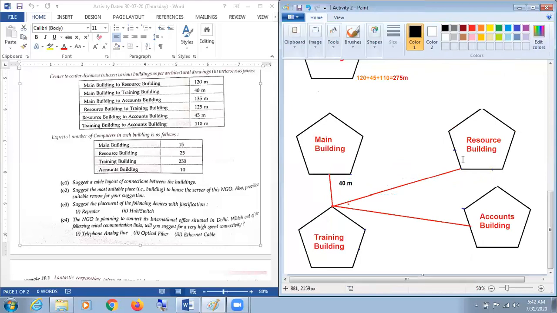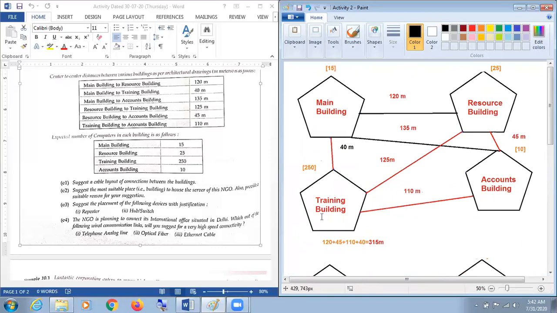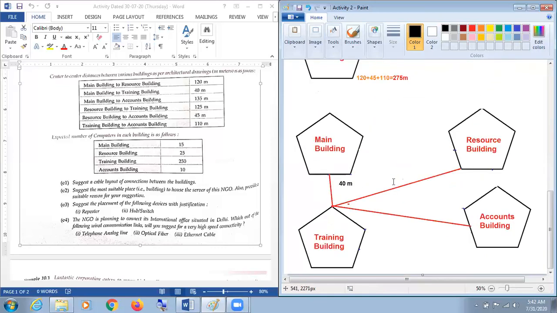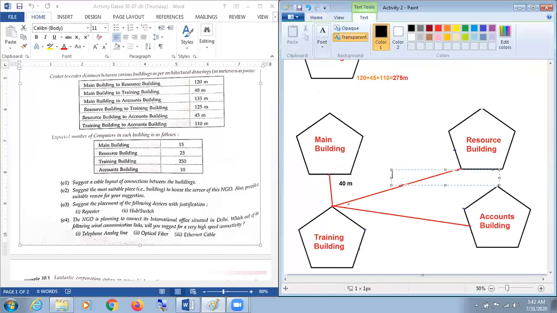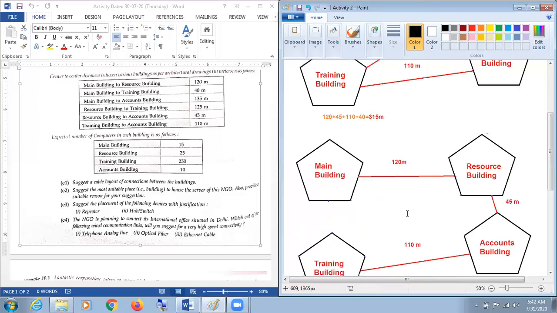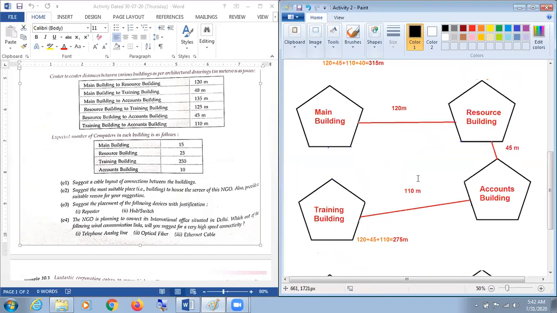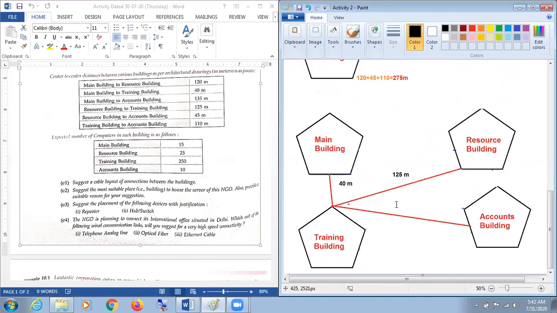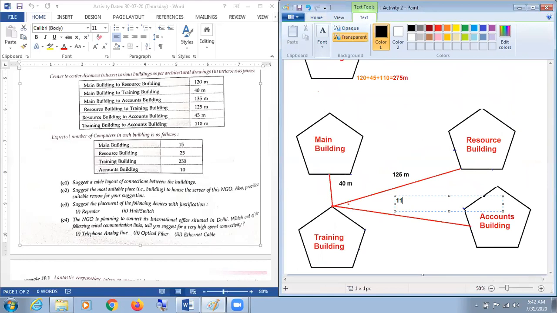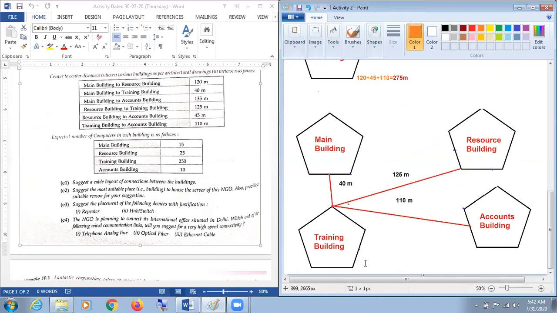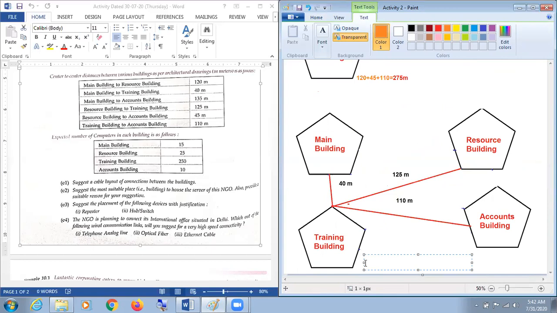Okay. Now training to resource, I'm going to check here, training building to resource building, the difference will be 125 meters. I'm just going to type here 125 meters. Now the last one is training to accounts, and here it is training to accounts 110 meters. So I'm just going to mention here 110 meters. And now I'm just going to select a different color, and we are supposed to mention here